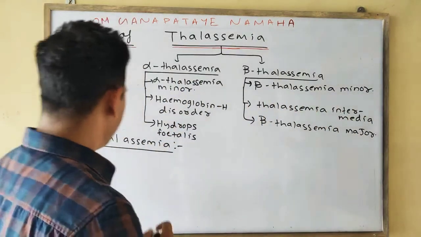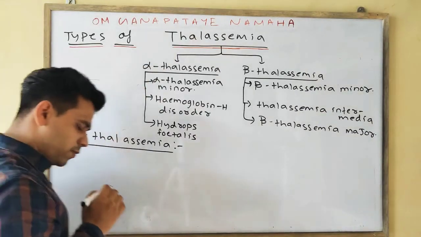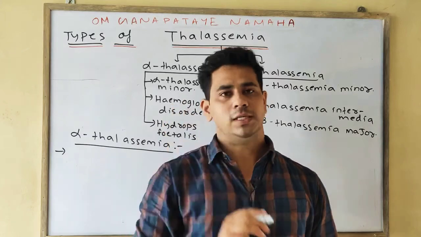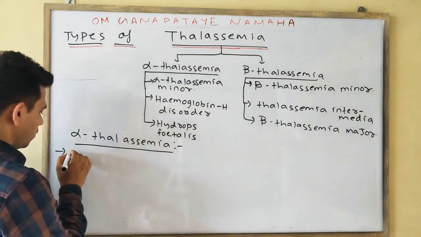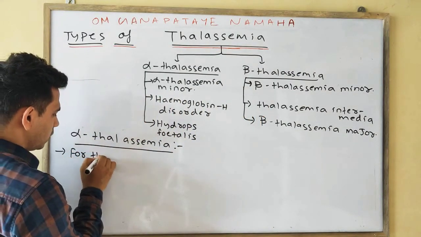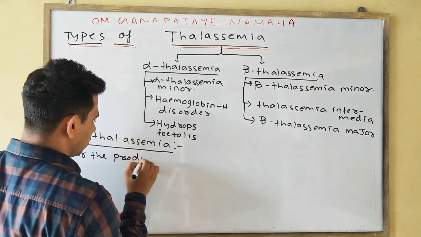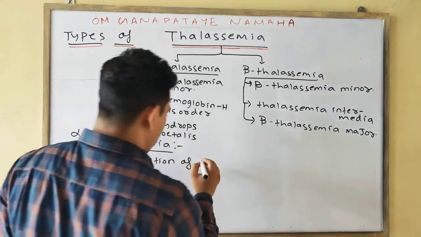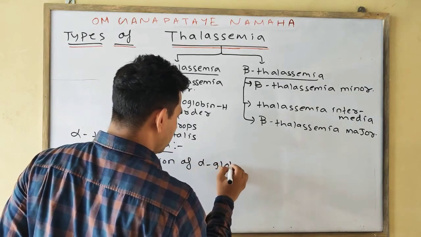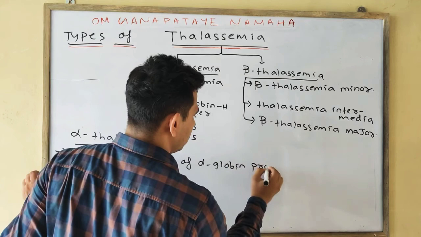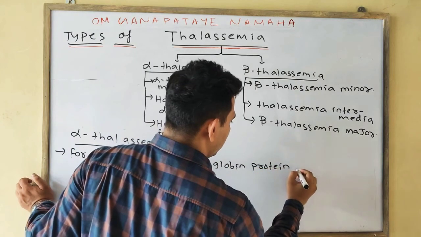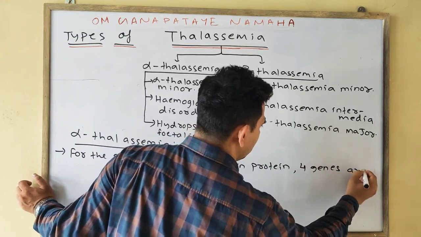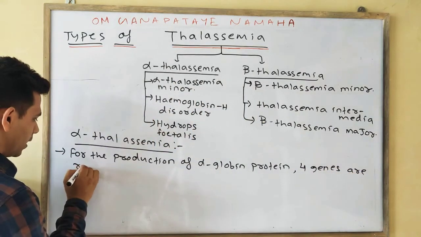So, in the case of alpha thalassemia, for the production of the alpha globin protein, 4 genes are responsible.